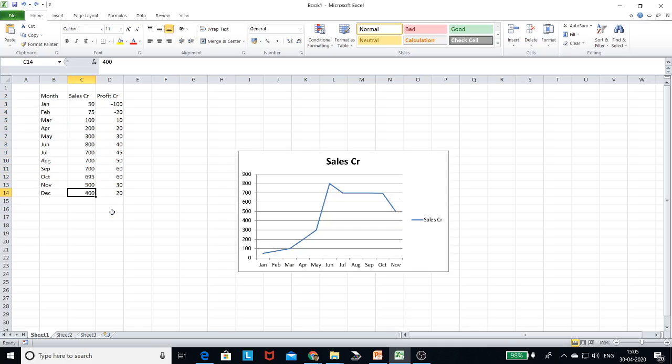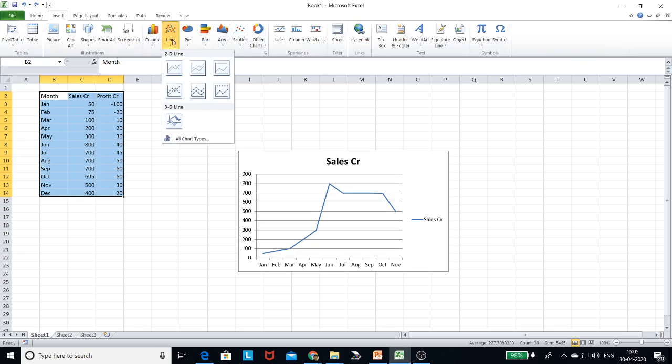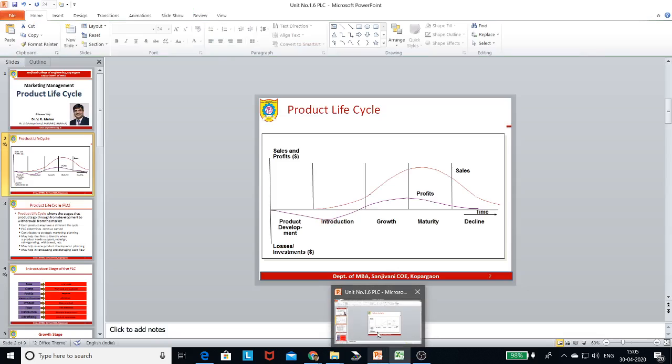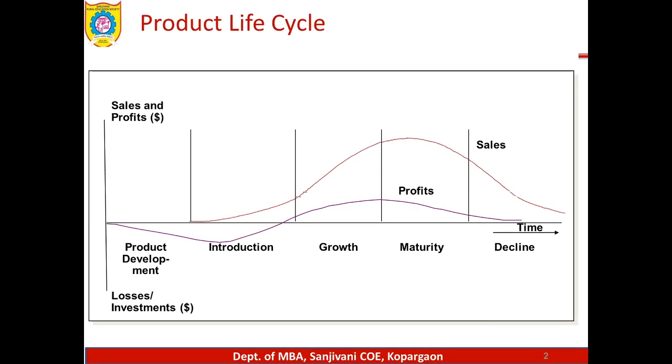These are hypothetical figures, and if simultaneously I write down my profit, at the initial stage the profits are negative, and if I make the chart of this, my profit graph is like this. So I have to find out the introduction stage first, then the growth stage, and then maturity or decline. I have to understand how these figures came, and this way the graph has been plotted.